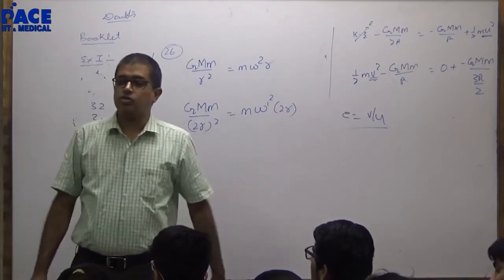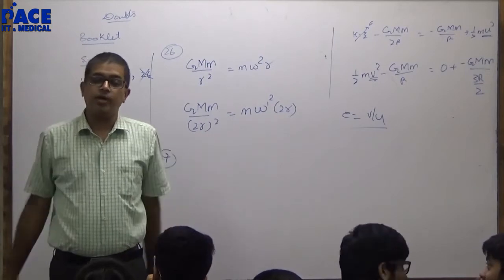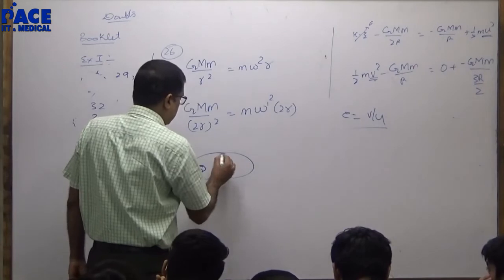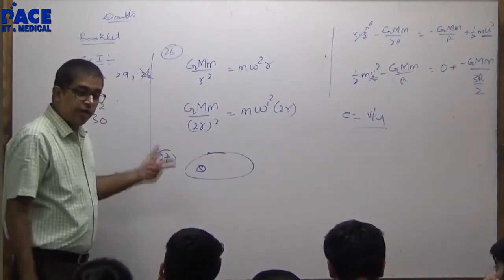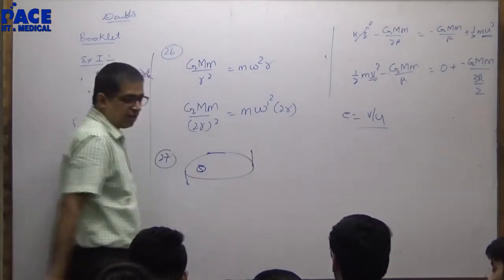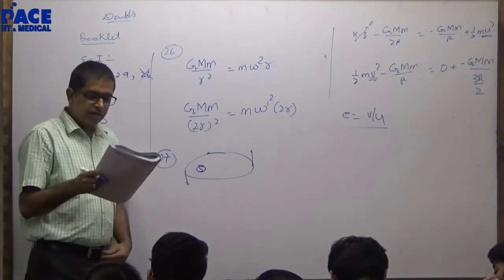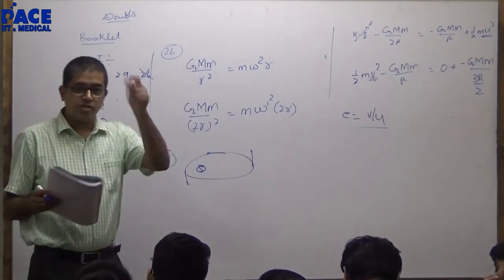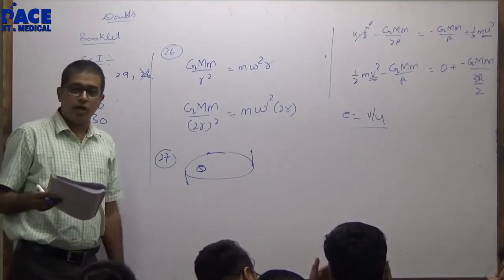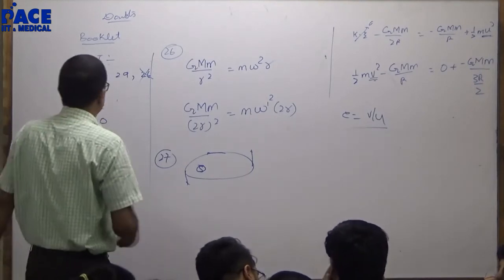27. I read the question as circular orbit. It is certain orbit. Certain orbit could be elliptical. Elliptical means angular velocity will not remain constant. Speed also will not remain constant. This is the closest, this is the farthest distance of approach. Right? So it is not circular, it is certain orbit. Aerial velocity will remain constant, Kepler's second law. Potential energy will not remain constant because R is changing. Fair enough?